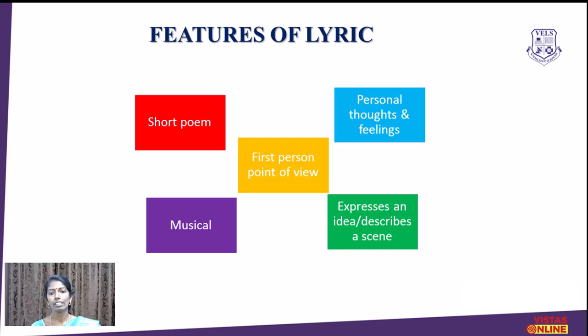Then the third feature of a lyric is that it is musical. This is one of the most important and defining characteristics of a lyric. The ancient lyrical form, when it originated in Greece, was meant for singing. Lyric was a song sung with the accompaniment of the musical instrument called the lyre.